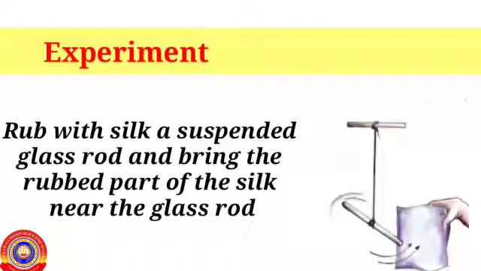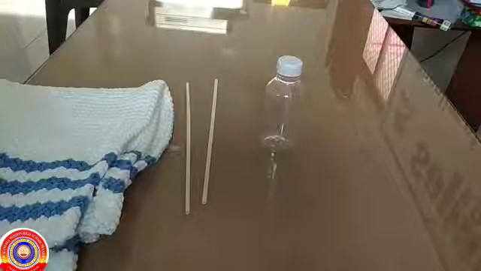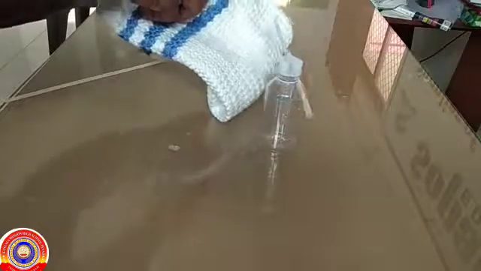Let's do another experiment. Rub a suspended glass rod with silk and bring the rubbed part of the silk near the glass rod. What do you observe?